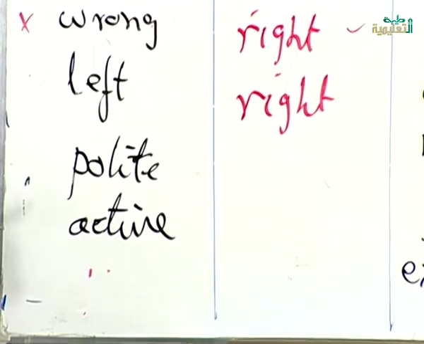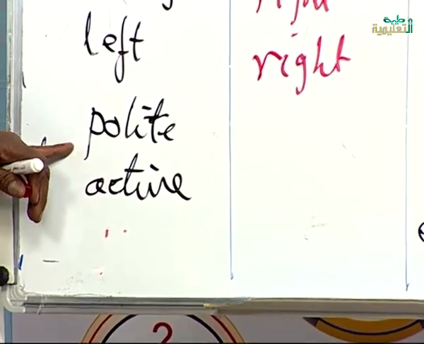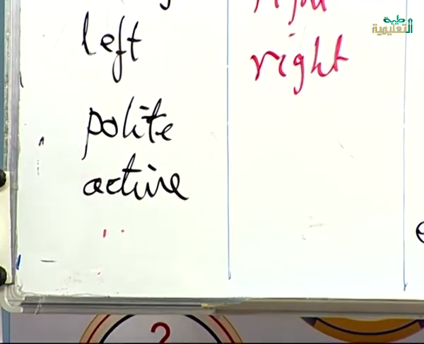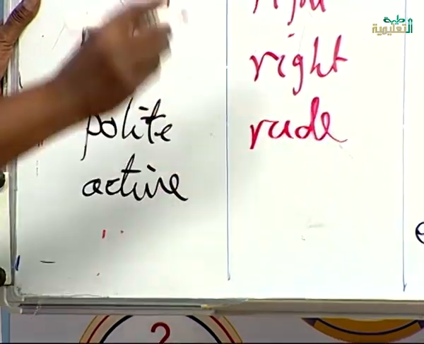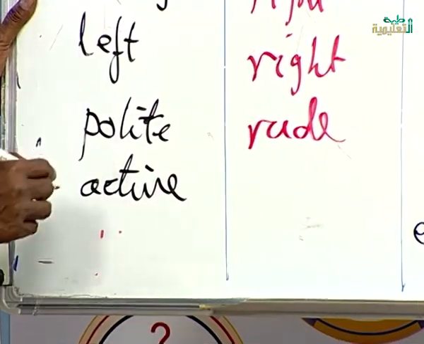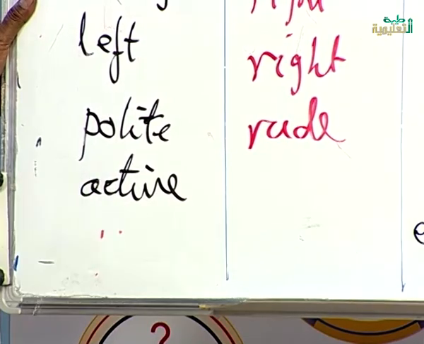Polite. When we say this is a polite man, it means everybody wants to speak to him, wants to make friendship with him, and so on. This is polite, it is good. The opposite of it is rude. So Ali is rude or impolite.